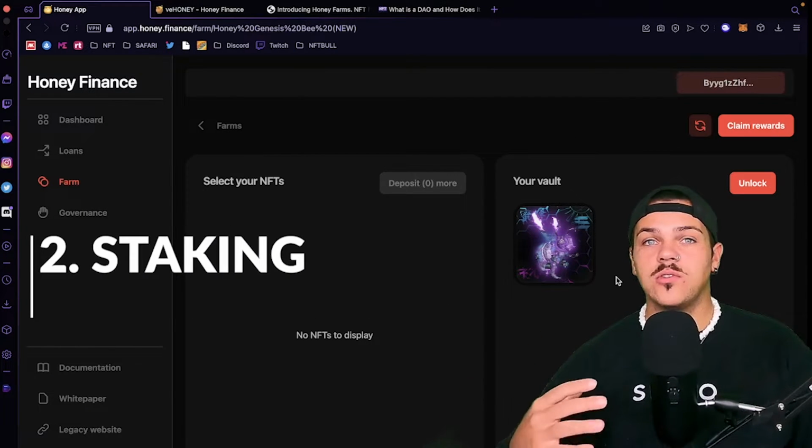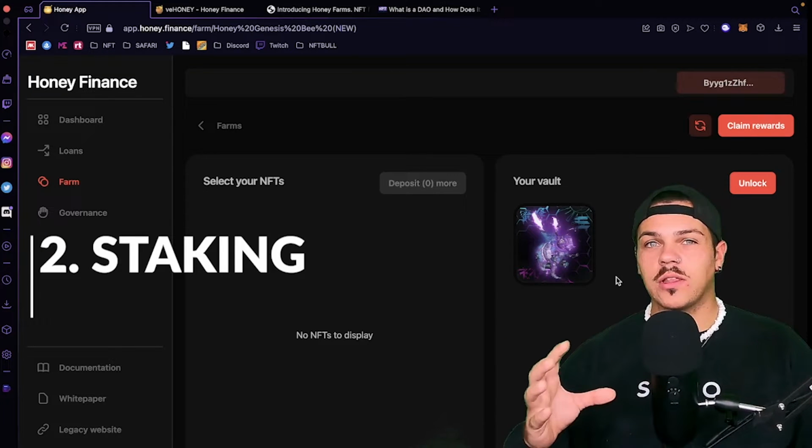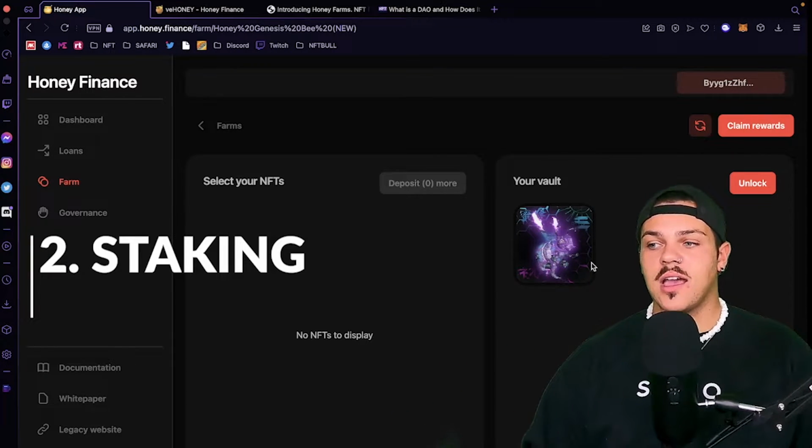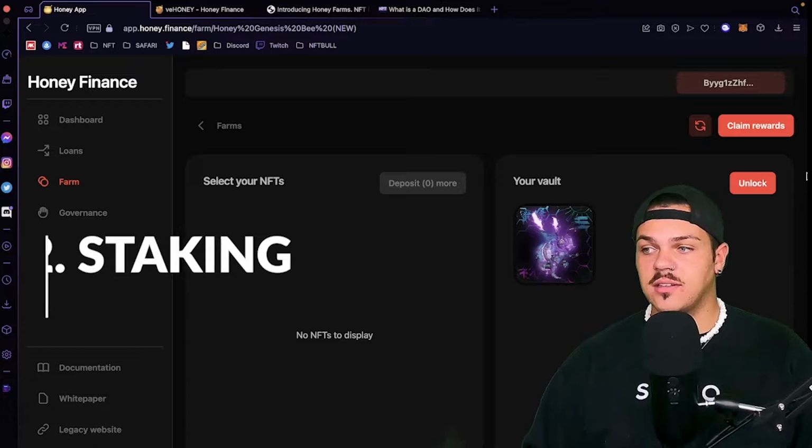Number 2, we're going to do staking. Staking also really applies with this project because I currently have this staked. Right here it says unlock.